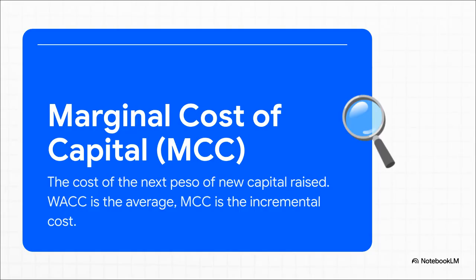Okay, one last little detail, and this is for those tricky next-level questions. It's WACC versus MCC. So WACC is the average cost of all the capital the company currently has. The marginal cost of capital, or MCC, is the cost of raising the very next peso for new projects. When you're making decisions about the future, it's really the MCC that's the most accurate hurdle rate because it reflects the cost of the new money you're about to spend.